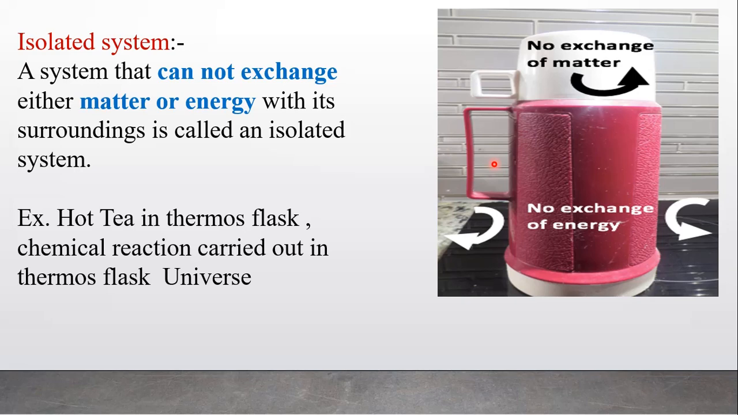So a system is a part of the universe which is under thermodynamic consideration, and there are three main types of system, that is open system, closed system and isolated system. In an open system, both matter as well as energy can exchange with the surrounding. In a closed system, only energy can exchange with the surrounding, but matter cannot. And in an isolated system, it cannot exchange either matter or energy with the surrounding.